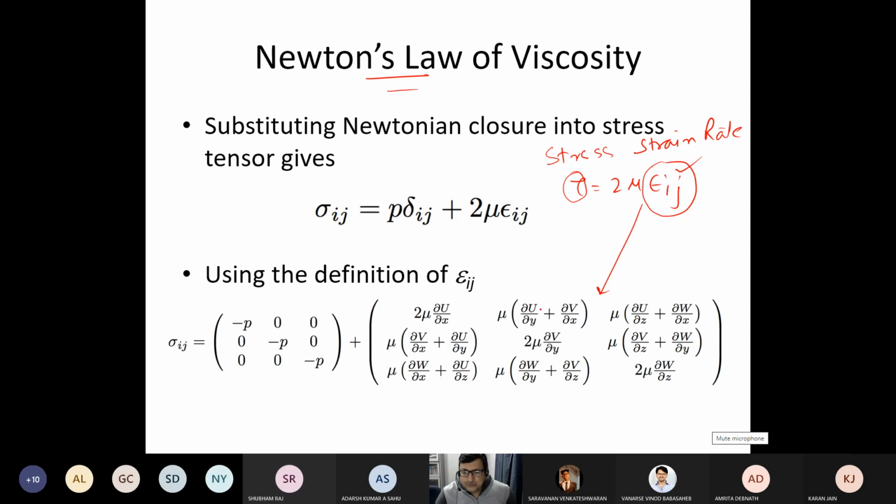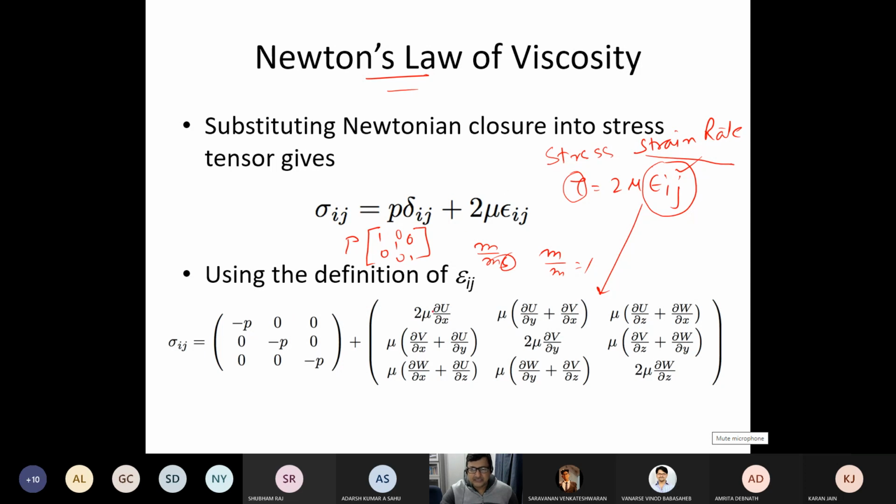Why? Del U, when U is in meters and Y is in meters, this is unitless. When U is velocity, meter per second, because of that second, the terminology strain rate comes into picture. So the deviatoric stress is proportional to the strain rate. So sigma ij becomes what? I say this is P into the identity matrix, so if you do that, it will come like this.